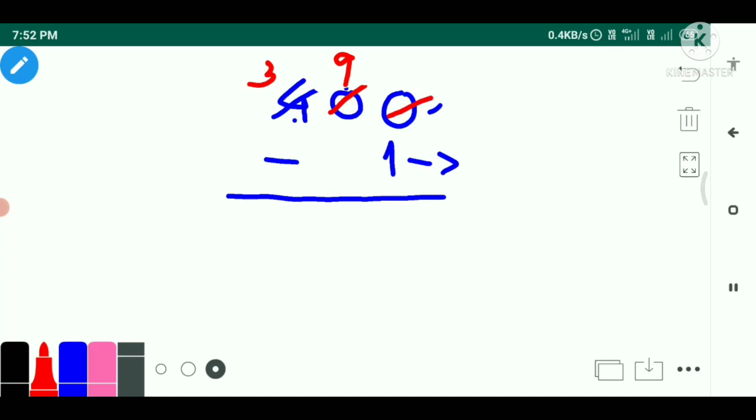And this house is now having 10 apples. Now when it gives 1 apple, how many apples will be left behind? At last, how many apples are with Ramesh?